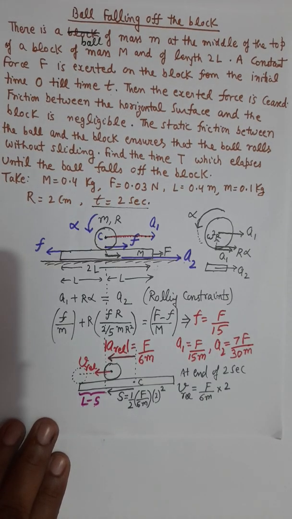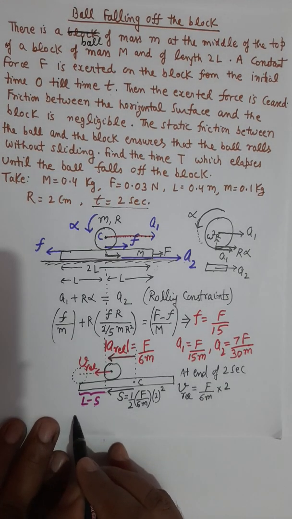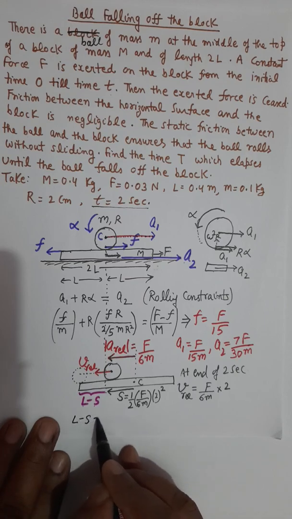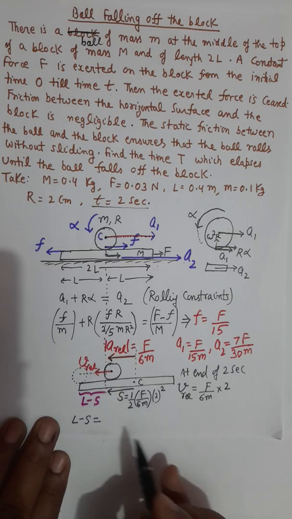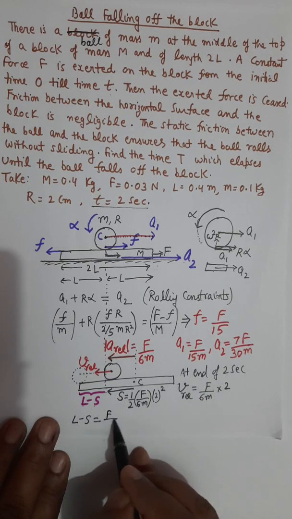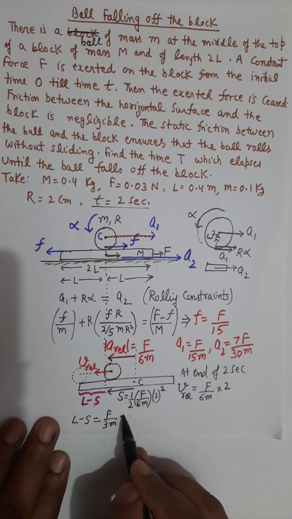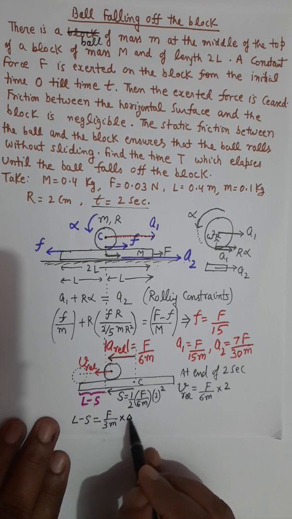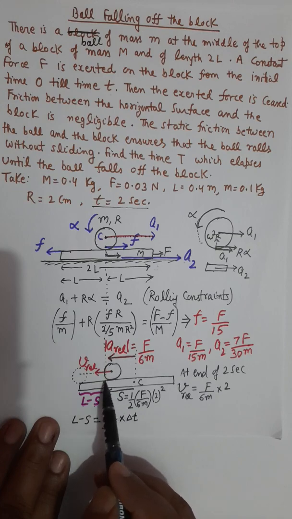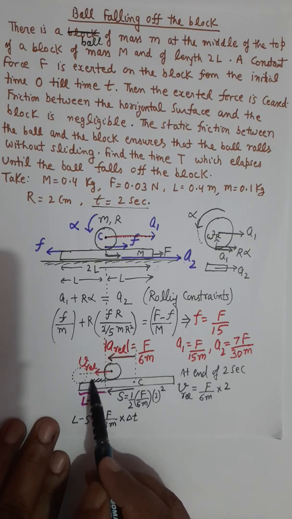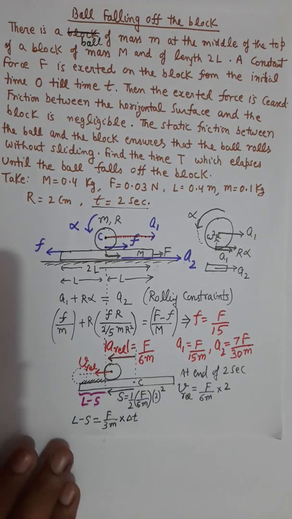So for that additional L minus S displacement, L minus S equals this relative velocity, which is f by 6m into 2, which can be written as f over 3m, times delta t, where delta t is the time taken by the sphere to travel the remaining L minus S distance.